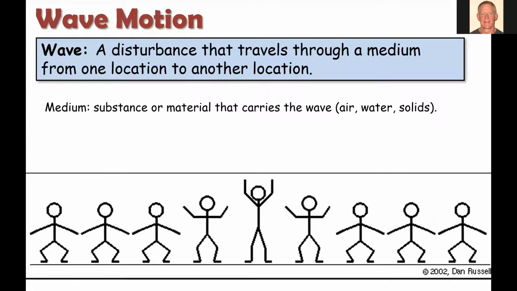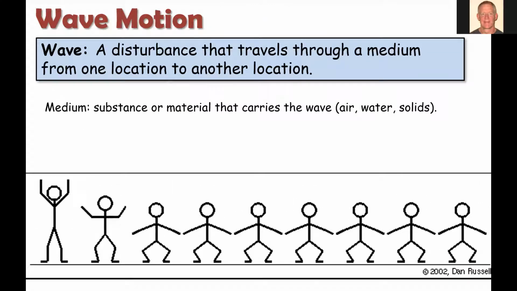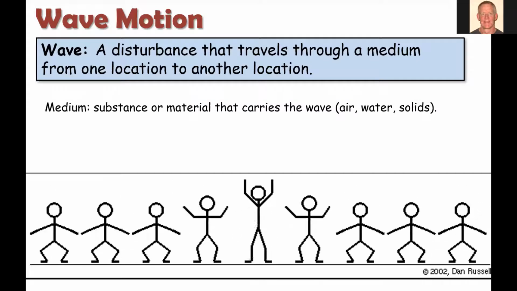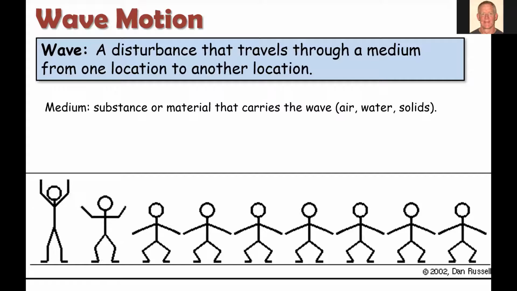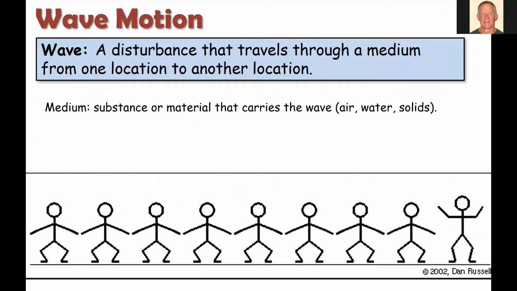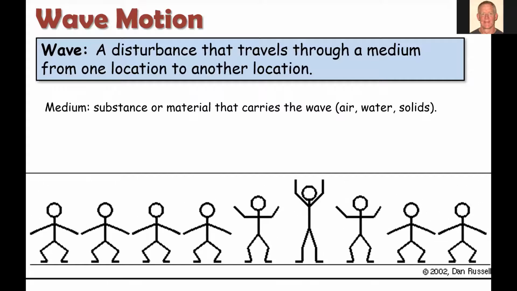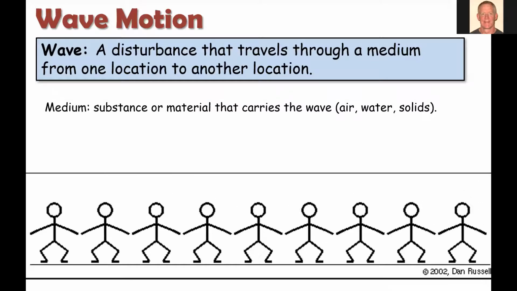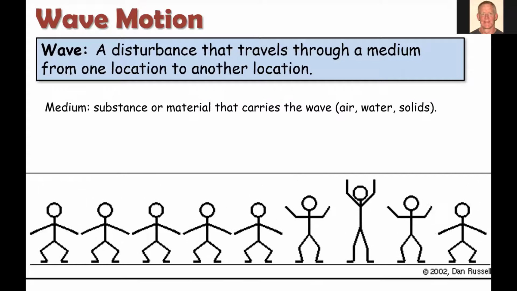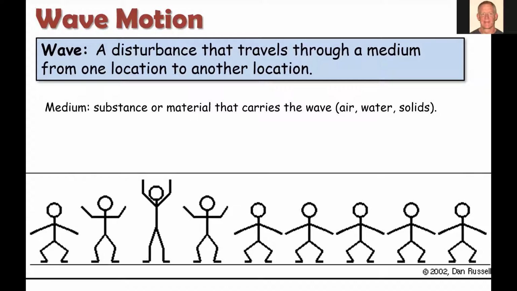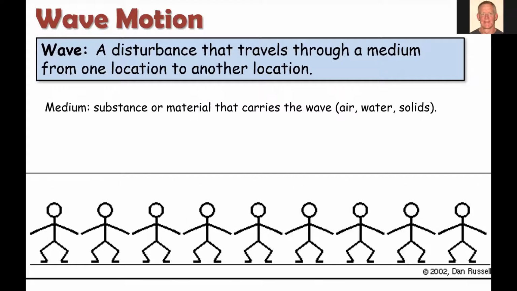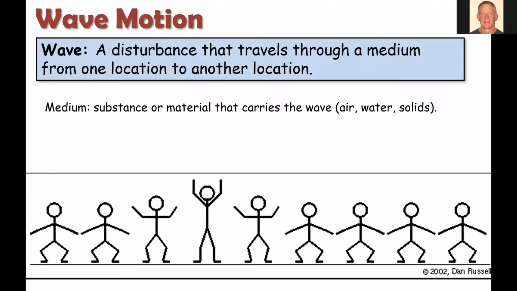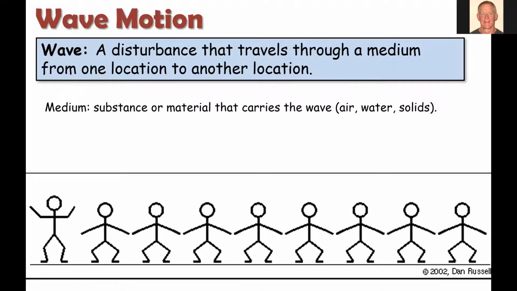All right, so let's define a wave in terms of how the energy, or sometimes we use the word disturbance, travels through a medium, okay? And it travels from one location to the other. Now, the medium is whatever the wave is traveling through, right? So that could be air or water or solid materials, or in the example of the people doing the wave below, the medium are human beings, okay? But the medium just refers to the material that the disturbance or energy travels through.